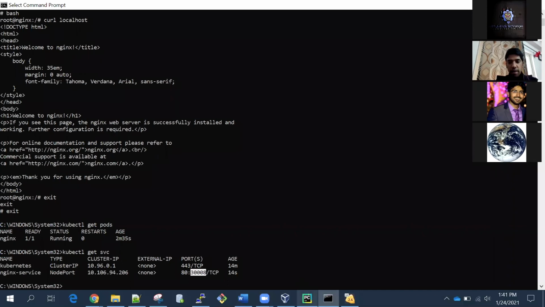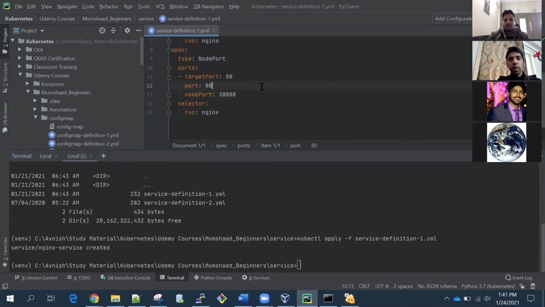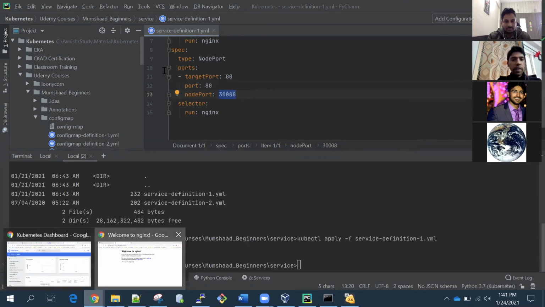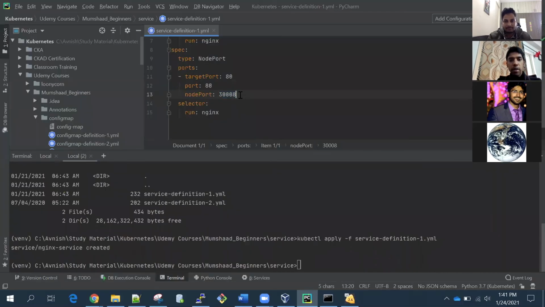Now let's see what is there inside the service. There is not much here. What is this service doing? Anything coming on a port, there is a port mapping here. This is port 30008, and this port is on the node. The node is the IP which I am giving here; this is my virtual machine node. Anything coming on this port, it is routing to port 80 on the container. The nginx web server is running on port 80. So anything coming on port 30008 is routed to port 80. This is how it is working.